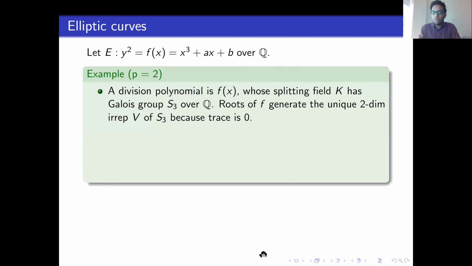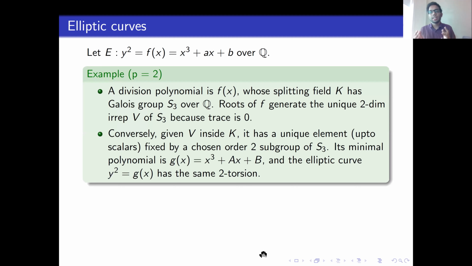And conversely, if you're given any copy of this representation inside K, you can look at the unique element of the scalars that is fixed by a chosen order 2 subgroup of S3. You can think about it as intersecting B with one of the 3 cubic fields. All the cubic fields are isomorphic. You're just intersecting with one of them, you get a one-dimensional space. So if you take any non-zero element, and if you look at its minimal polynomial and you consider the elliptic curve given by y squared equal to that polynomial, it has the same two torsion. And this procedure captures all such elliptic curves.